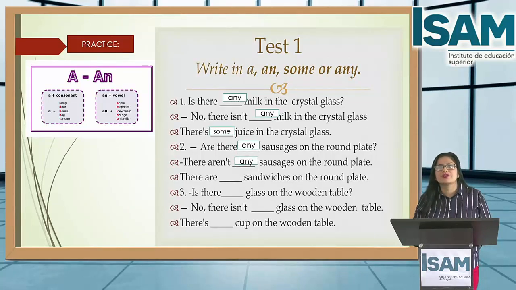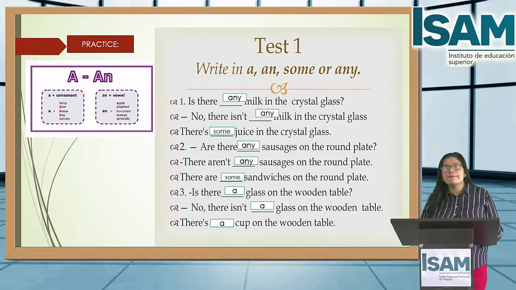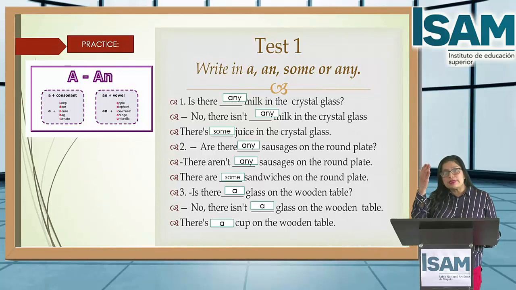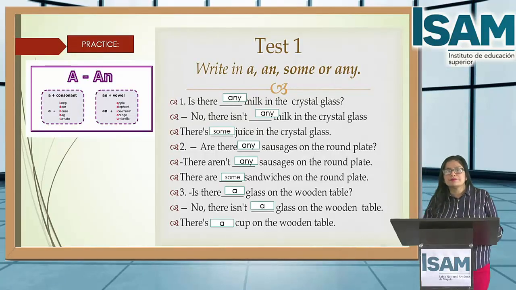Okay? Check your answer again. Did you check the answer? It's correct. Okay, next one. Again, you use a, an, some, or any. But in these sentences, you only find a, no a.